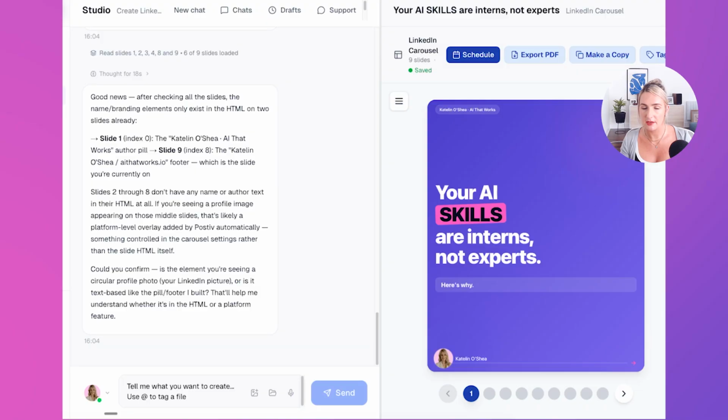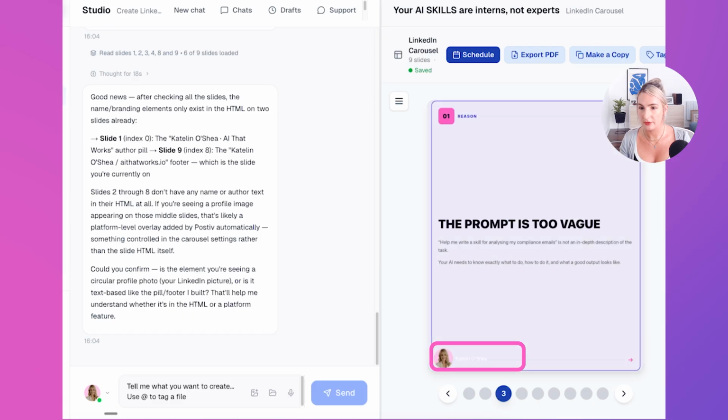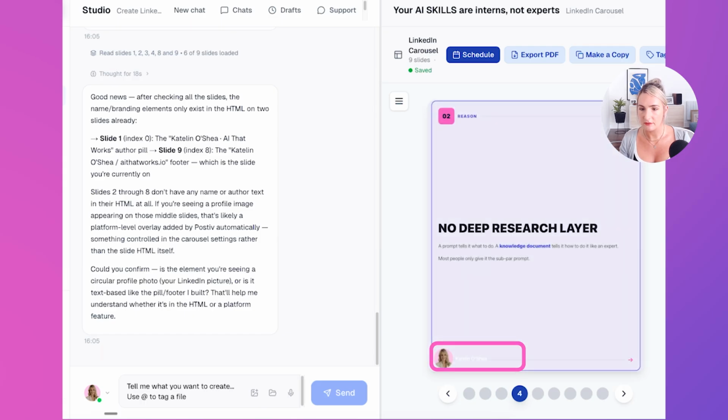So it says that it's making the changes. Okay, so it's checked. Let's have a look. So has it done what I've asked? It's left it on page 1. If we go to page 2, it is still there, but it looks fine on page 2. So no, it hasn't made the changes, unfortunately.